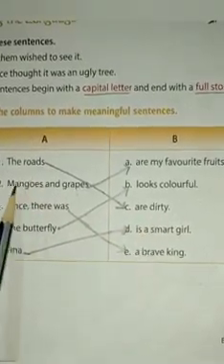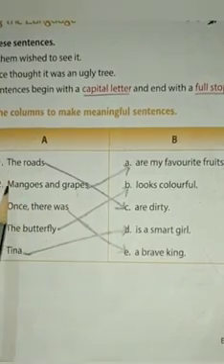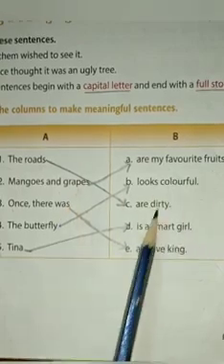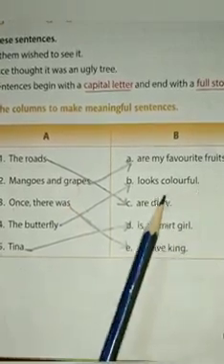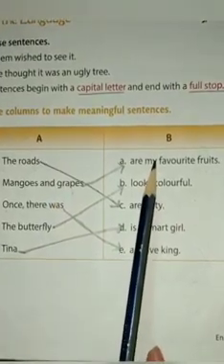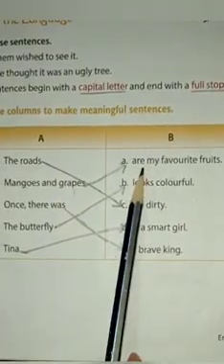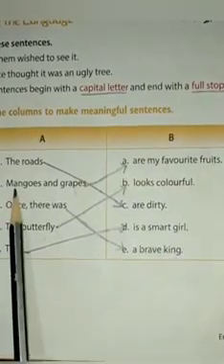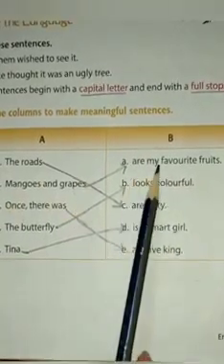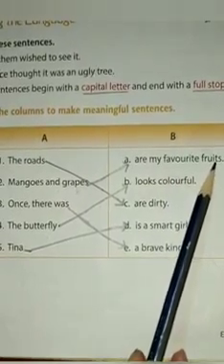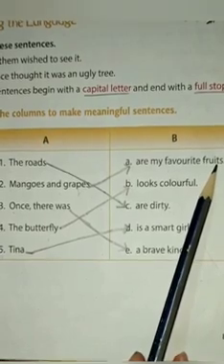Now come to the second one, mangoes and grapes. See with which it is matching? It is matching with number A from column B. That is are my favorite fruits. That means mangoes and grapes are my favorite fruits. So this is also a meaningful sentence.